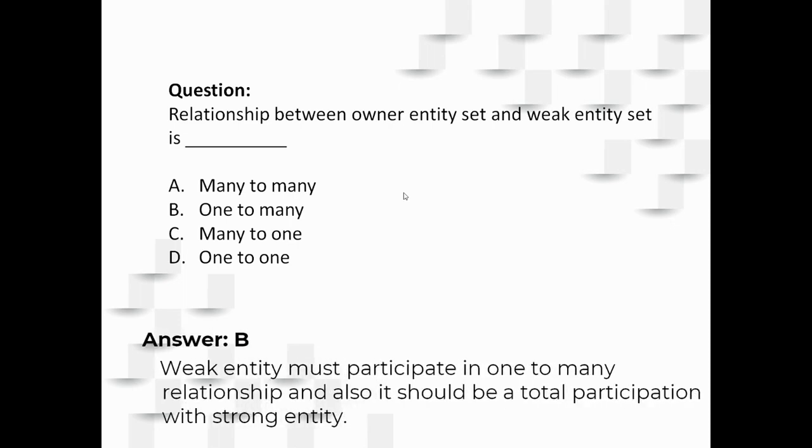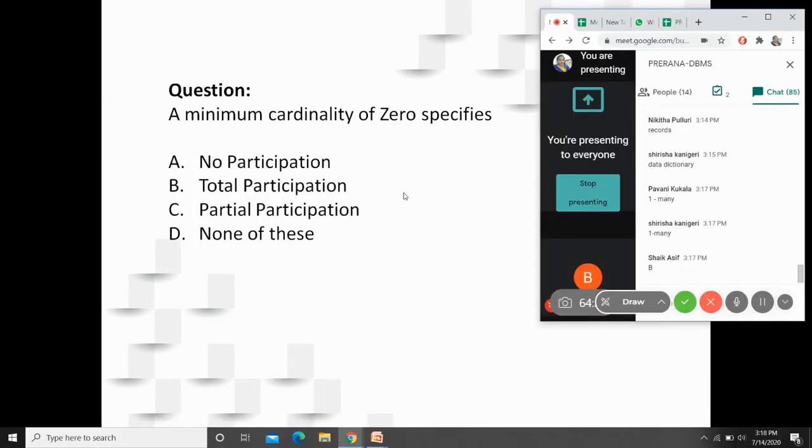And I already told you that a weak entity must participate totally with the strong entity. These are the two things that you will have to keep in mind about the weak entity set. For sure, one bit will be there on these usually. I asked you this question earlier, but the options are different. Please try to focus and answer me.